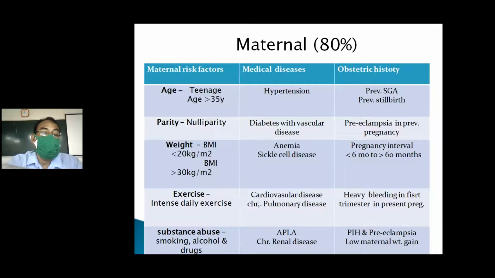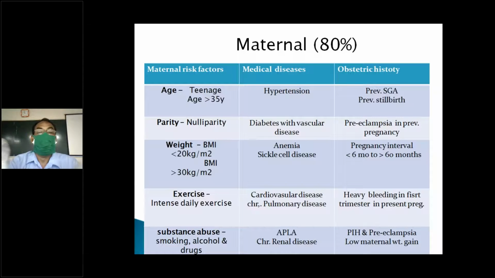BMI, if it is very low or very high, extreme BMI, both are affected. Also exercise, daily laborers, sportspersons, hard workers. Others are substances: smoking, alcohol, drugs, and medications.